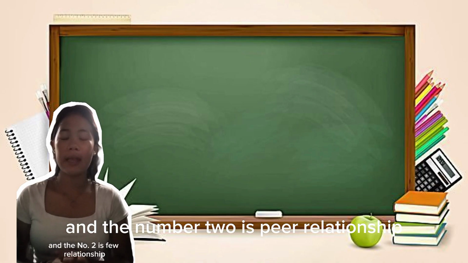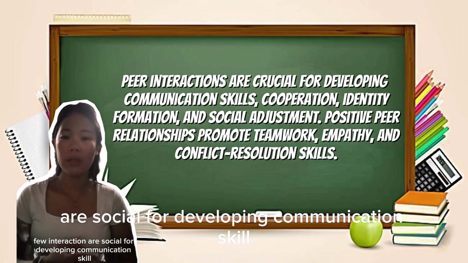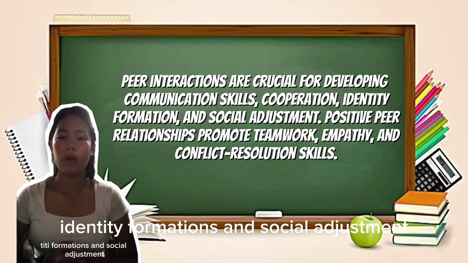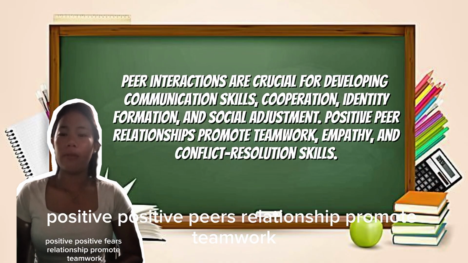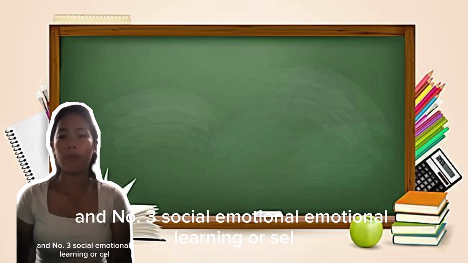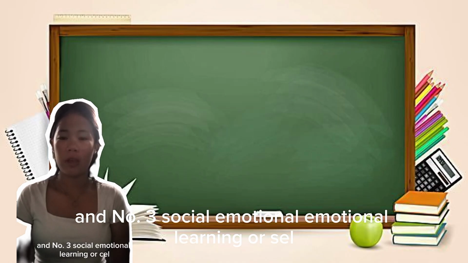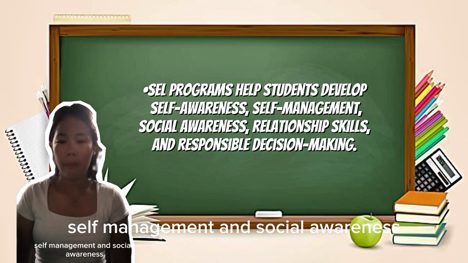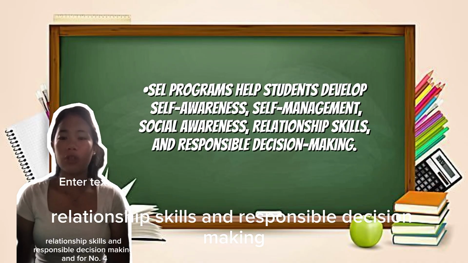And number two is peer relationships. Peer interactions are essential for developing communication skills, cooperation, identity formation, and social adjustment. Positive peer relationships promote teamwork, empathy, and conflict resolution skills. And number three, social emotional learning or SEL. SEL programs help students develop self-awareness, self-management, social awareness, relationship skills, and responsible decision making.